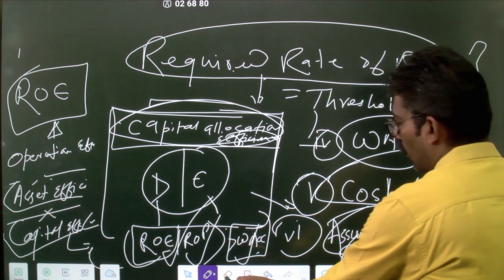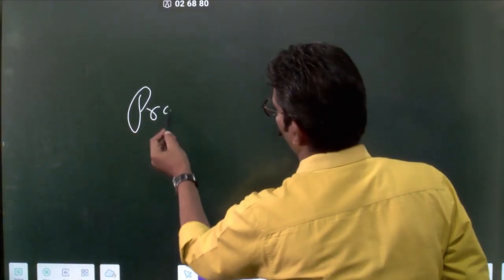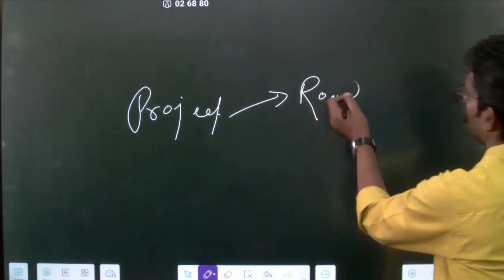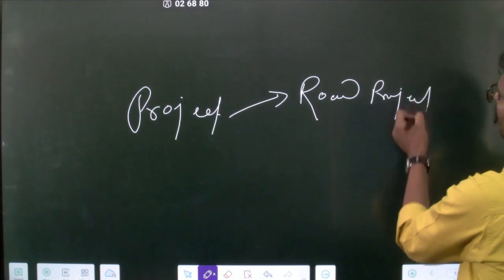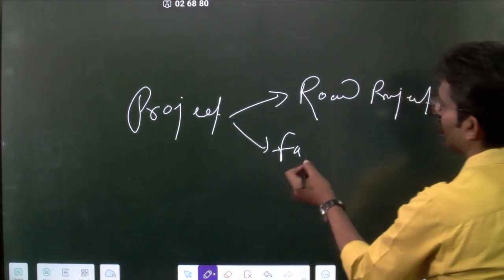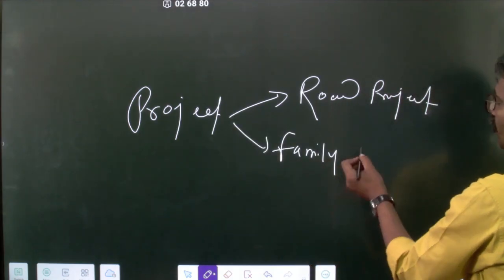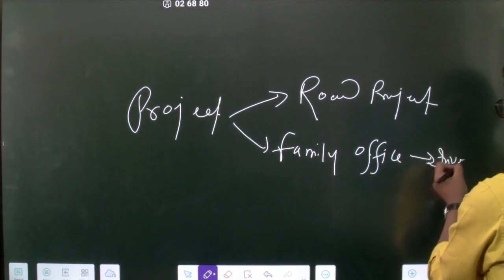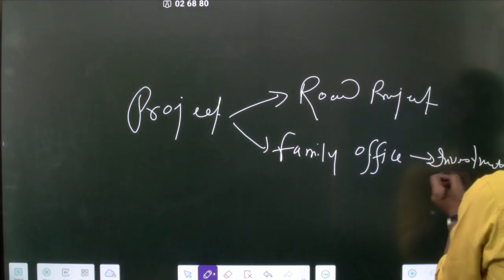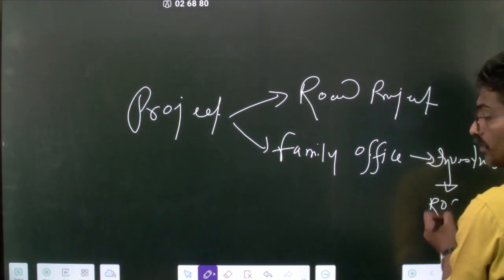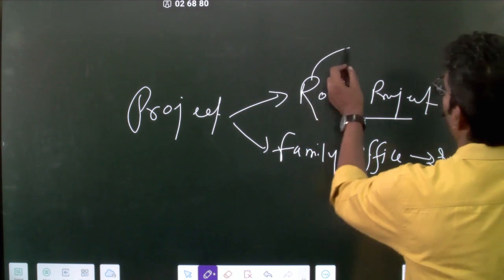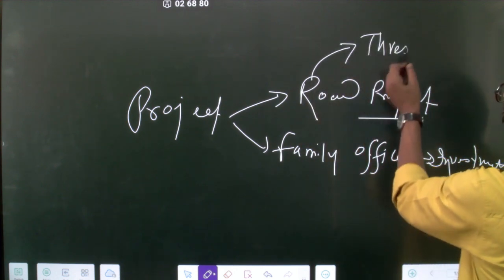It is born out of individual projects, whatever be the project. It could be a road project. It could be you are heading a family office, and your objective here is pure investments. So you are driven by a pure ROE kind of a concept. If you are investing in projects which are actual infra projects, you are driven by a threshold rate.